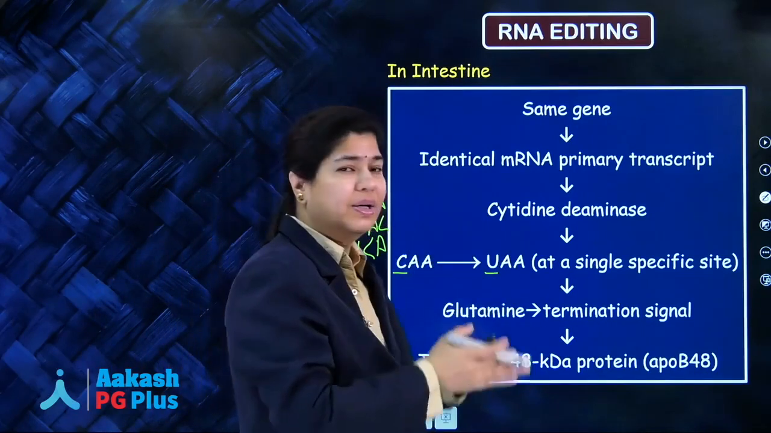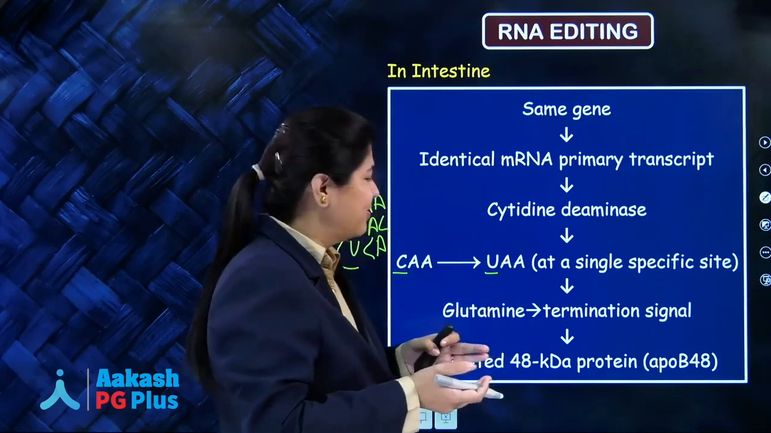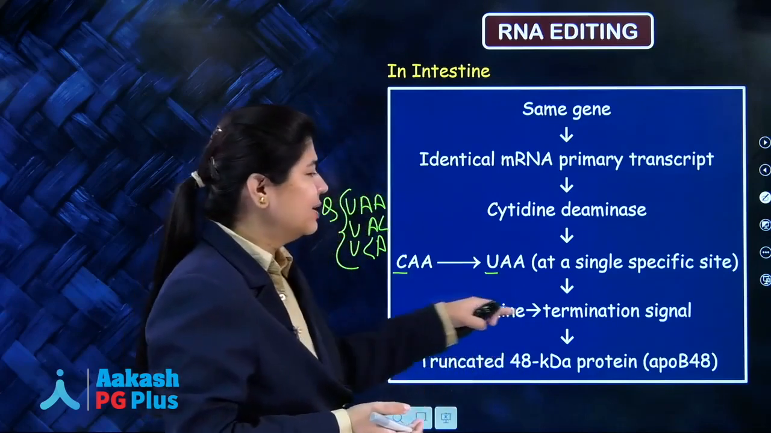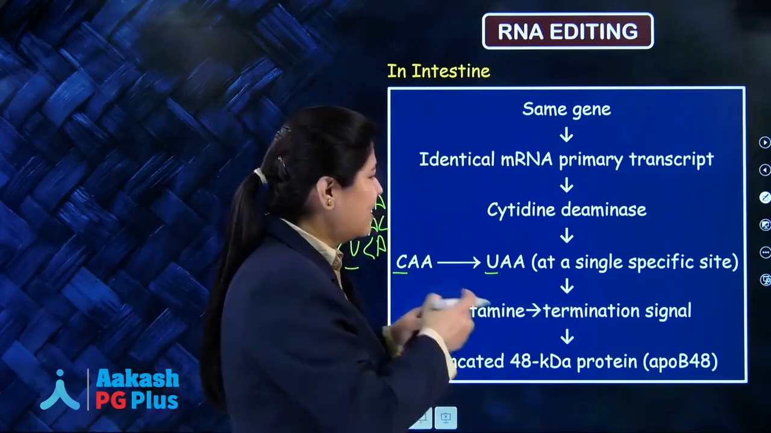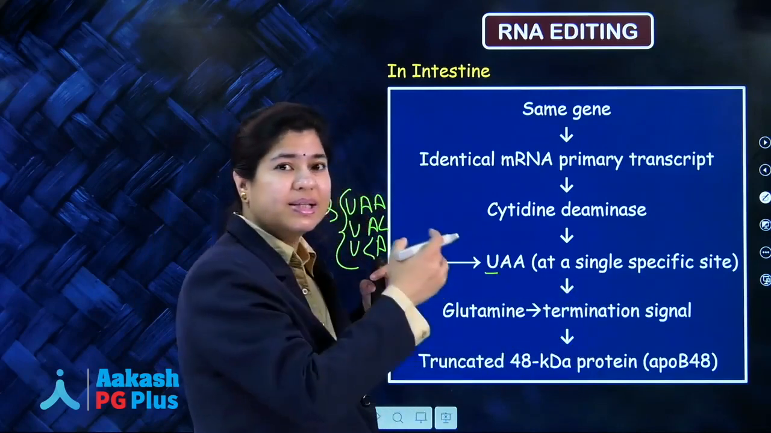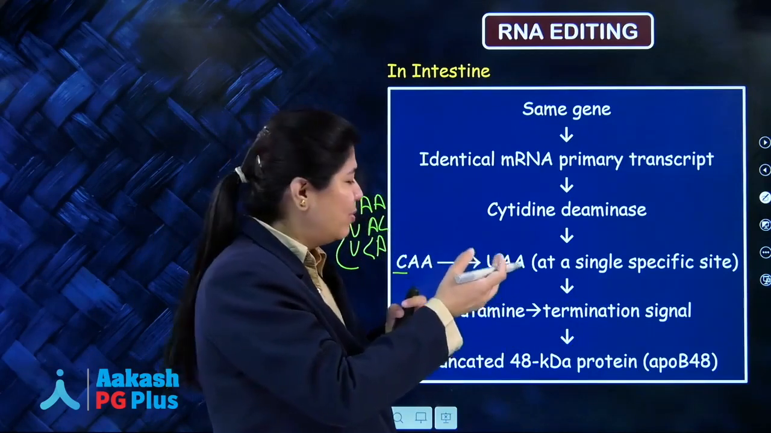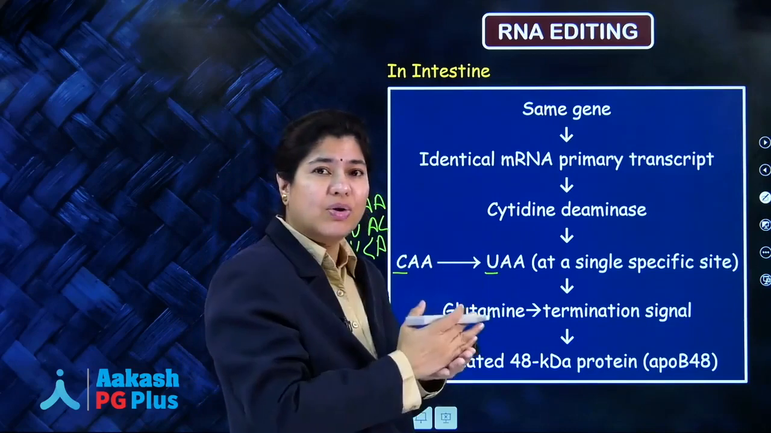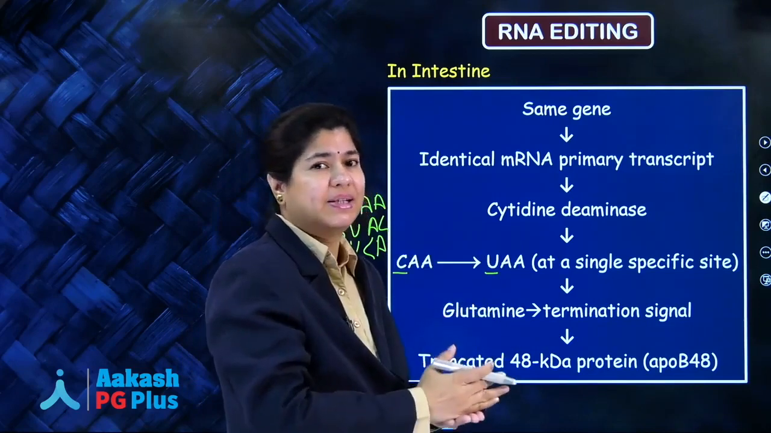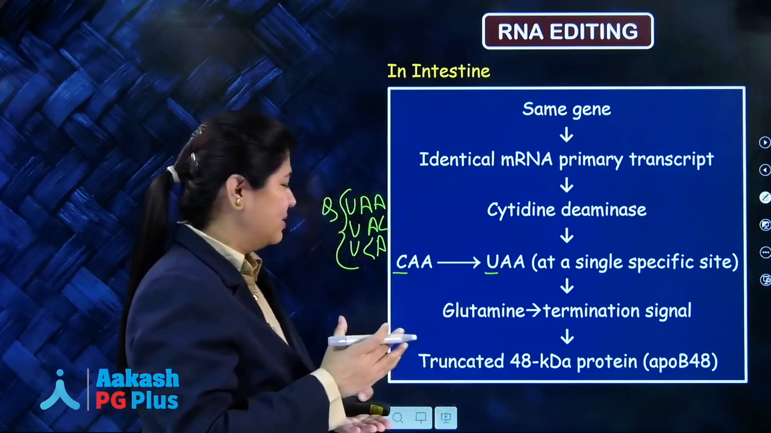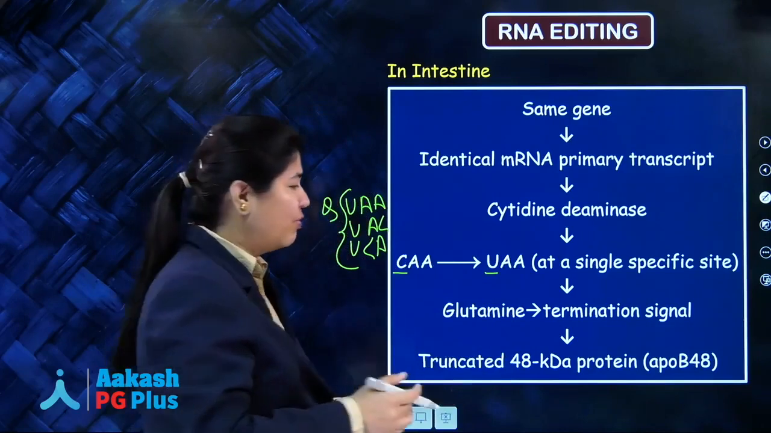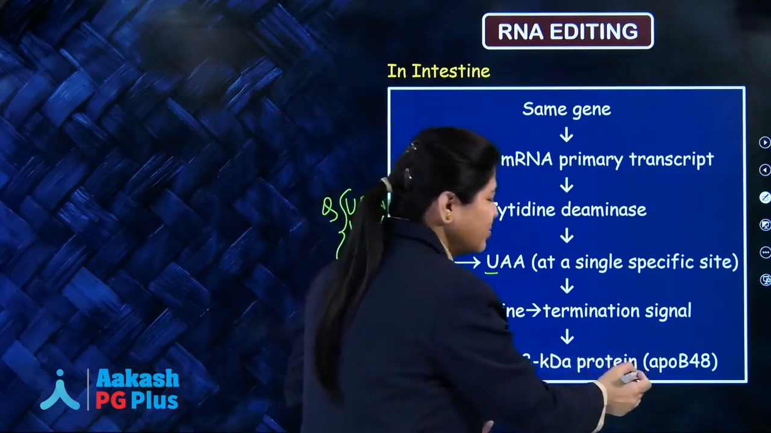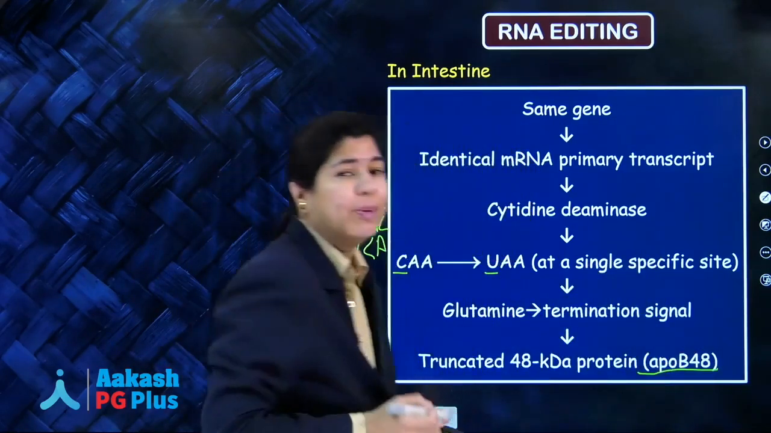So this will stop the translation from happening further, and there will be a termination signal, so that the protein which was synthesized, the 100 kDa protein, will be cut off, or it will be stopped there itself, and a smaller, truncated protein of 48 kDa is synthesized, which is nothing but your ApoB48.